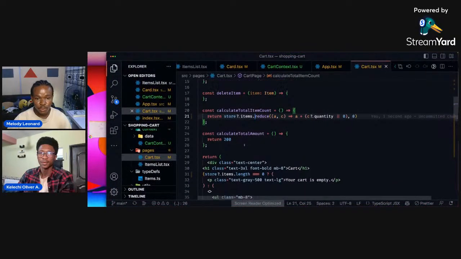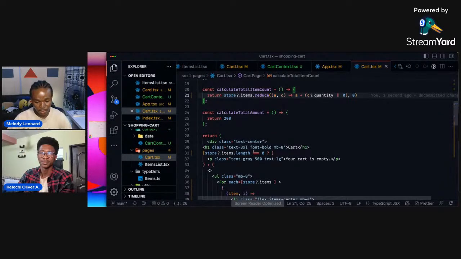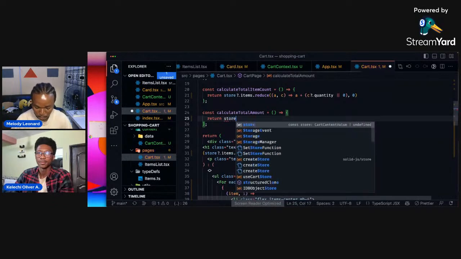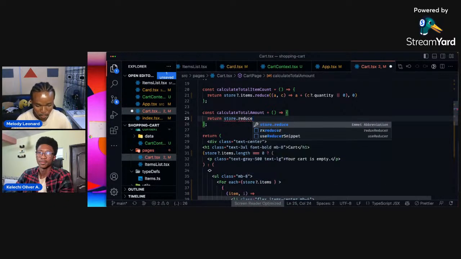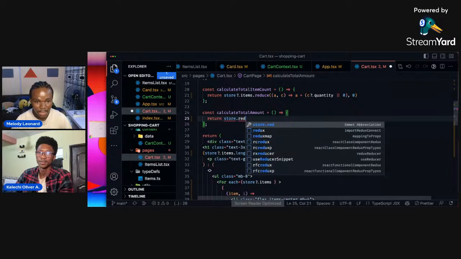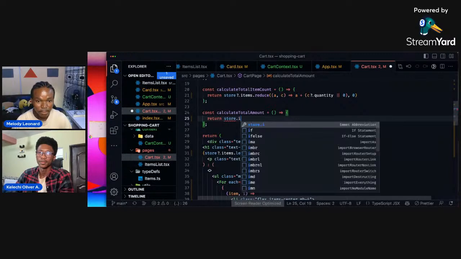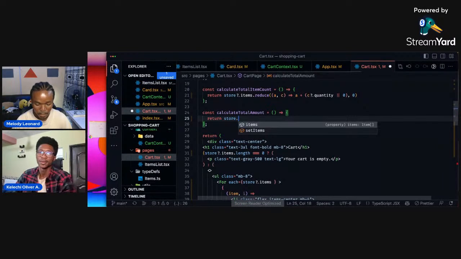And to calculate the total amount, we have to iterate over them and do the same thing. To calculate the total amount, we have to consider the quantity of items for each item. So the way we do that is we'll do reduce. So store dot items dot reduce,